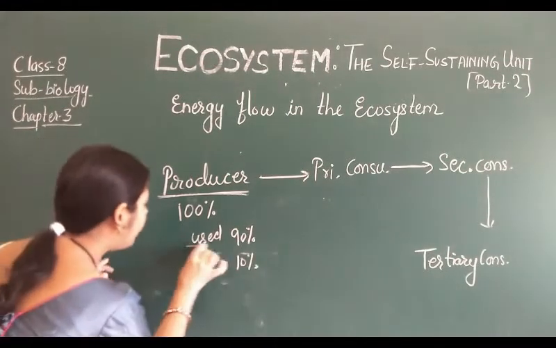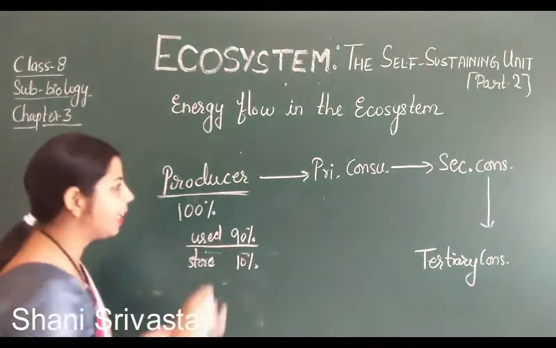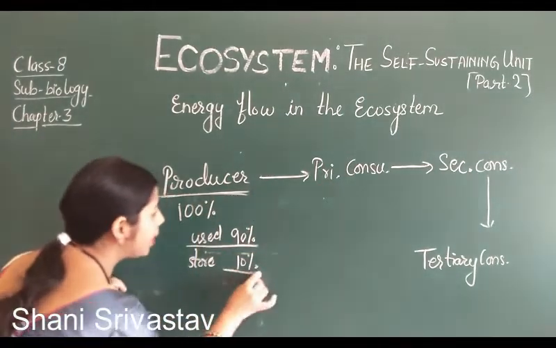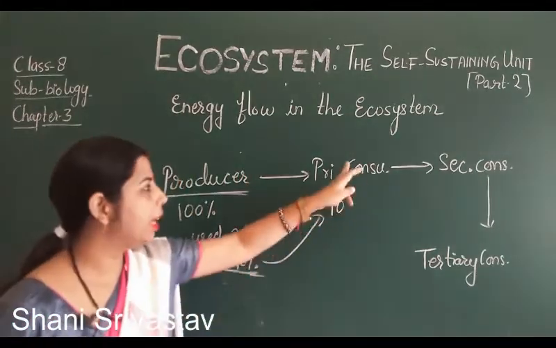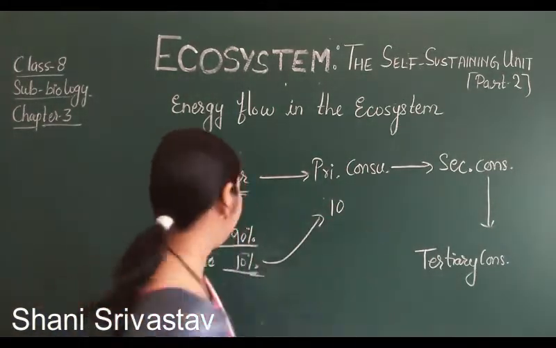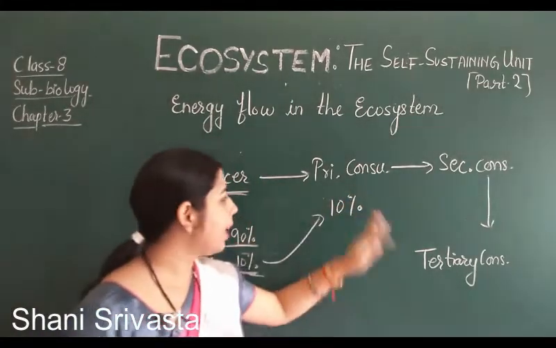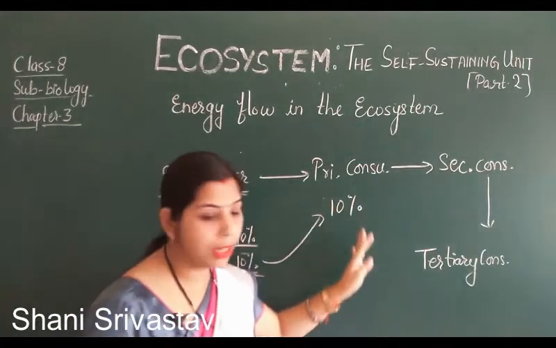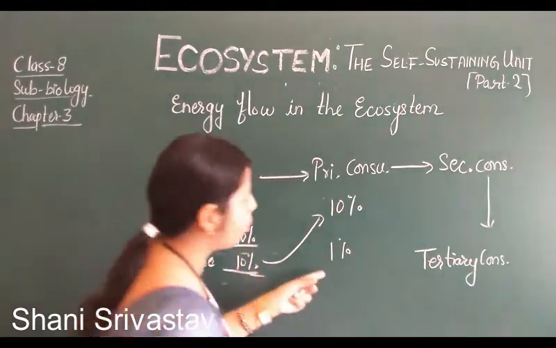That means the primary consumer who takes the producer gets only 10% energy. From this 10% energy, again 90% is utilized and only 1% energy is stored here.